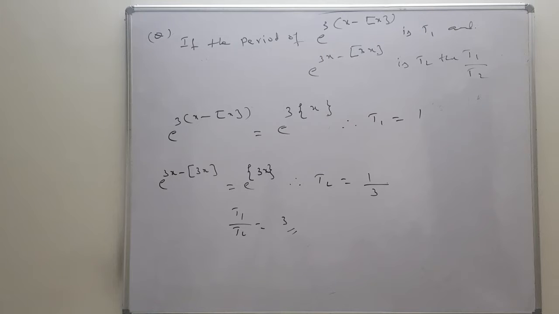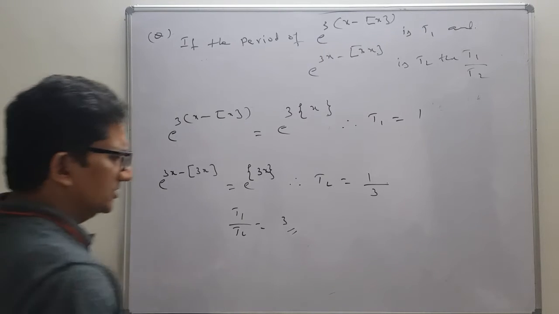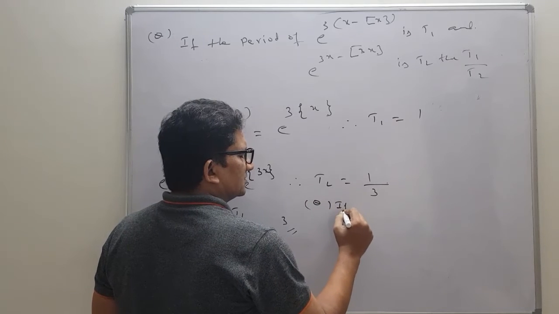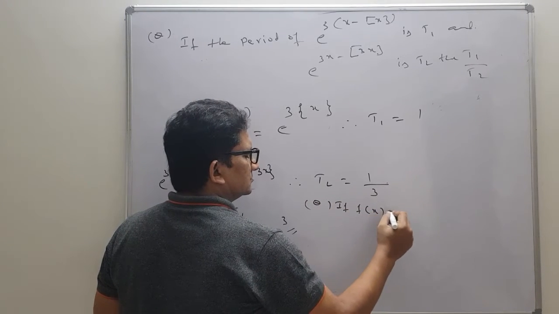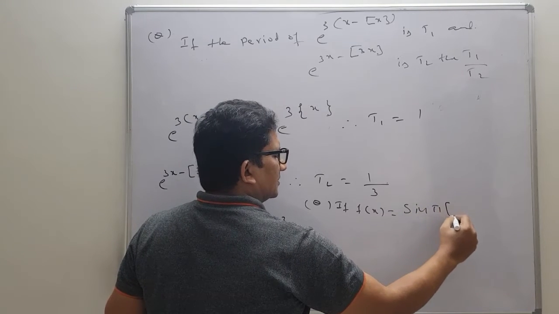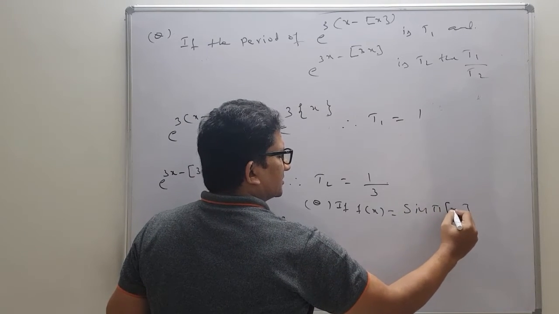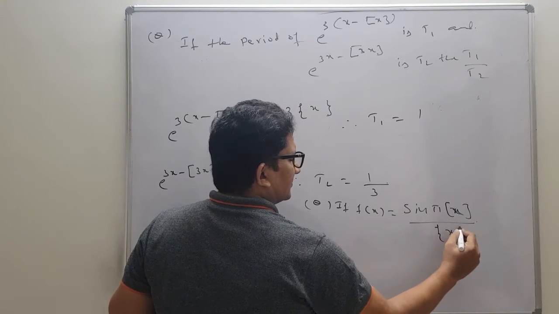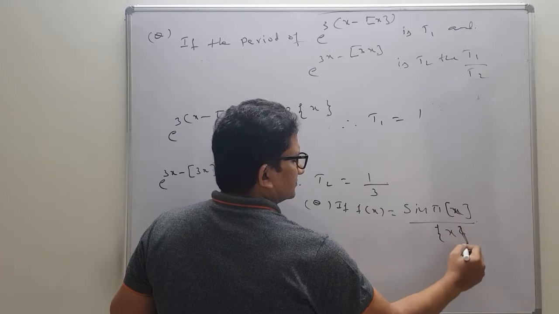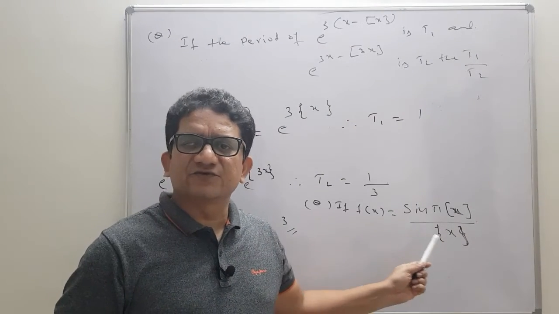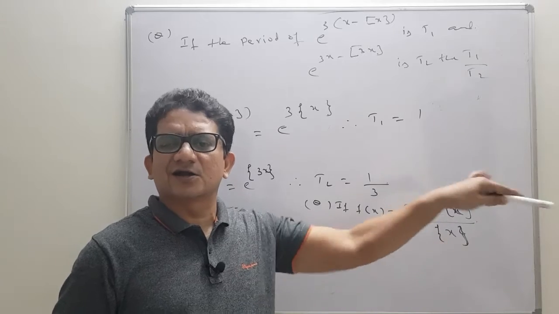Okay, now students, check this question. If f of x equals sin pi greatest integer x divided by fractional part of x, then check whether the given function is periodic or not.